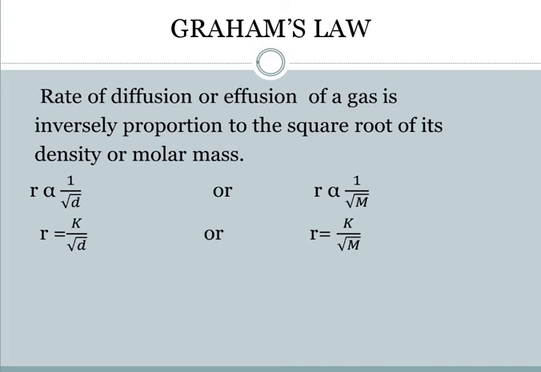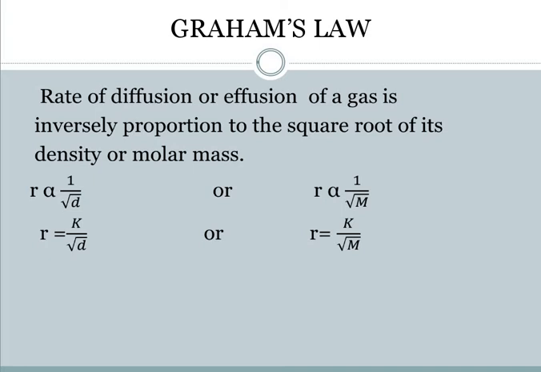Now, it is the rate of diffusion. What is meant by rate? Rate is the speed or velocity, you can say. That is the movement of the gas particles, with what speed or velocity they are moving. They are saying that it is inversely proportional to the square root of density or molar mass. The relationship between density and molar mass is that both of them are directly proportional. That is, the heavier the molar mass, the greater will be its density.